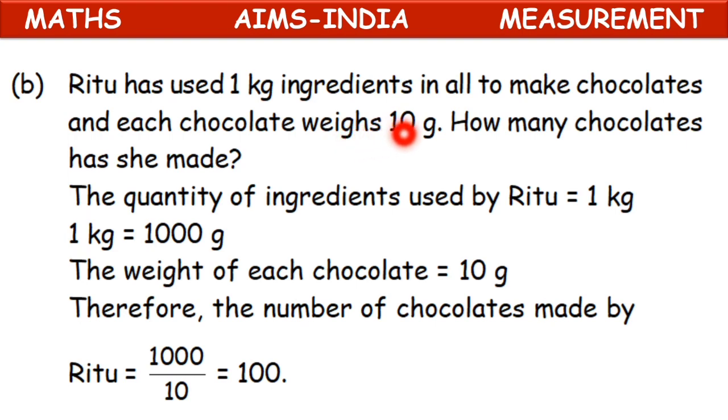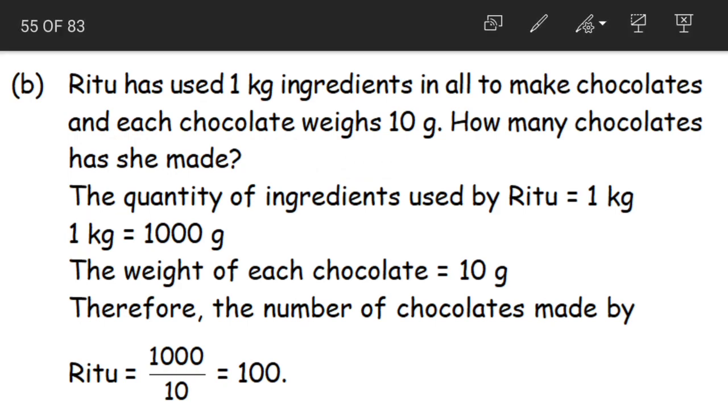Now Ritu has used 1 kg ingredients in all to make chocolates, and each chocolate weighs 10 grams. Now how many chocolates has she made? Here we are having two quantities in the question. One is 1 kg and the other is 10 grams. Whenever we are dealing with two quantities, children, the units of measurement should be the same. Like for example, here one is in kg and the other is in grams. So here the units of measurement are different. So it will be difficult for us to do calculations or do addition or subtraction, multiplication, division.